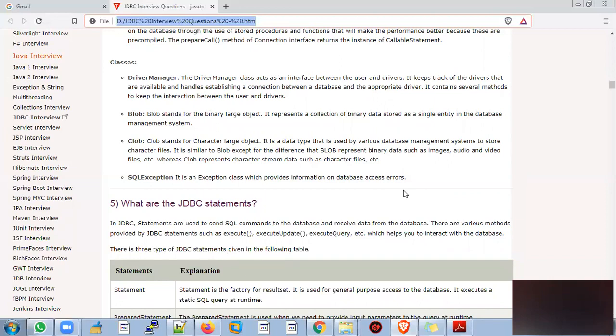If you want to store character set information, with the help of the Clob object you can store the Clob related information. SQLException is an exception class which provides information on database access errors.